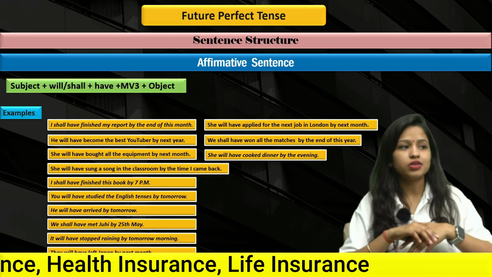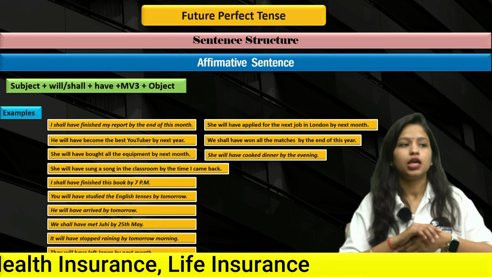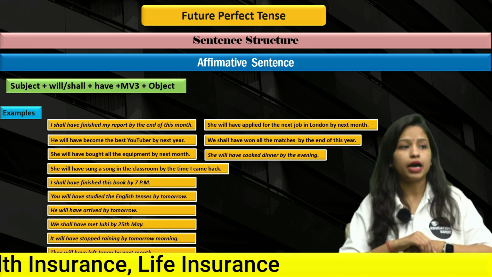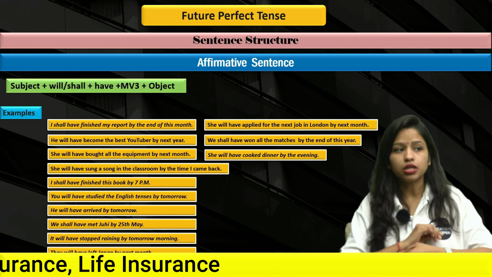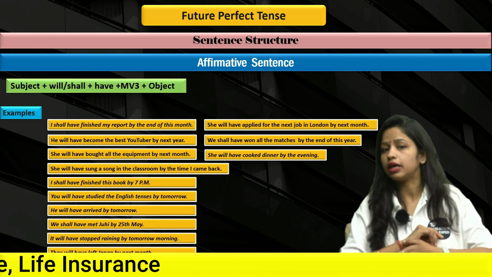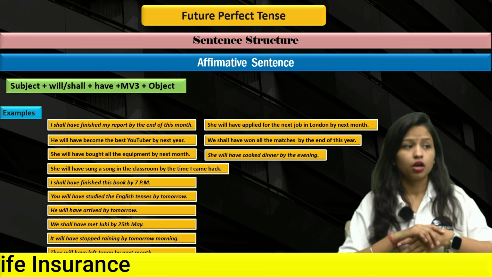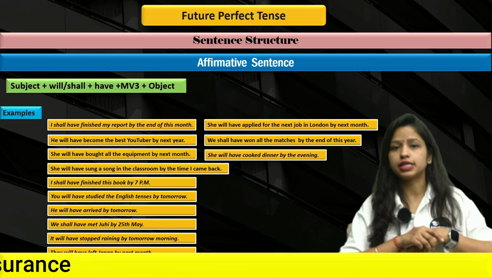So next up we have is, he will have become the best YouTuber by next year. He will have become the best YouTuber by next year. She will have bought all the equipments by next month. She will have sung a song in the classroom by the time I came back. Next up we have is, I shall have finished this book by 7 p.m.